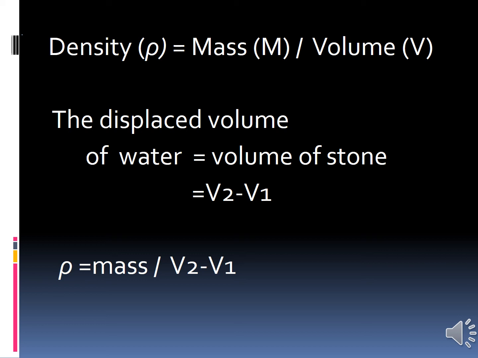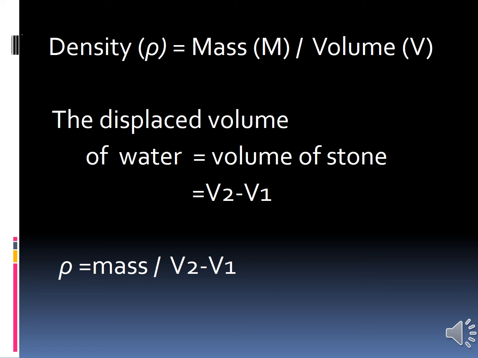What is V2 here? V2 is 80. See the picture in the book, page number 9. The risen level of water is 80. And in the previous image, before immersing the stone, what is the level? V1, that is 60. So 80 minus 60 is 20. Okay, so the volume is 20. We can find the density very easily.